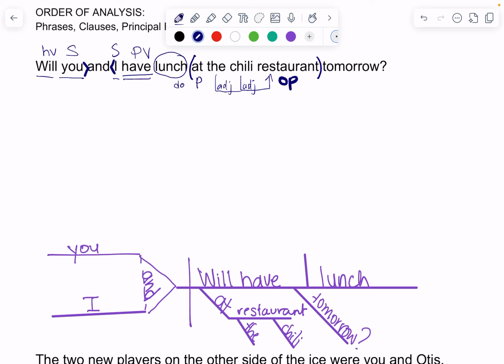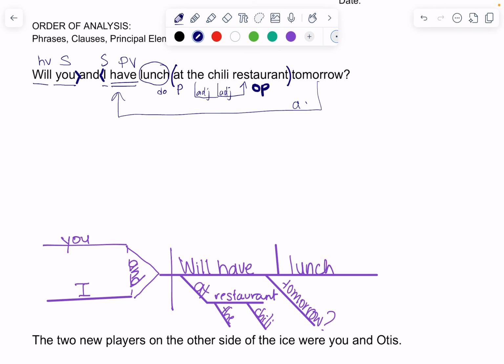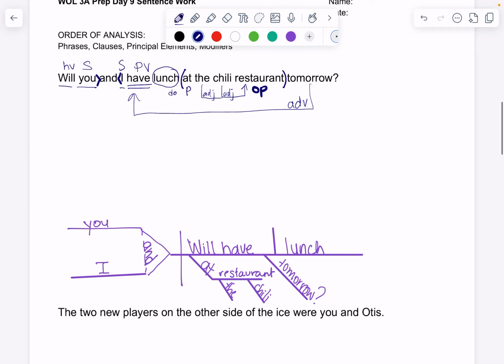Tomorrow tells us when you and I will have lunch. So it's an adverb. It's modifying a verb. Okay, so it's modifying the verb of when you will have lunch. So it is going down and pointing to our verb, predicate verb. Adverb.